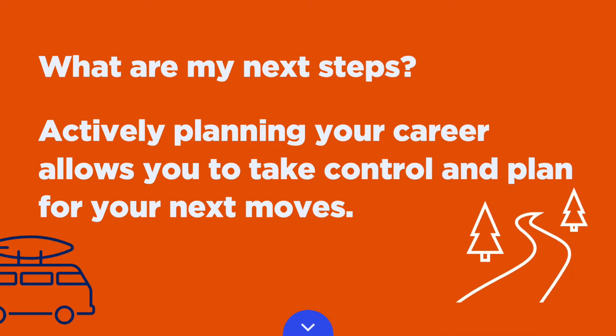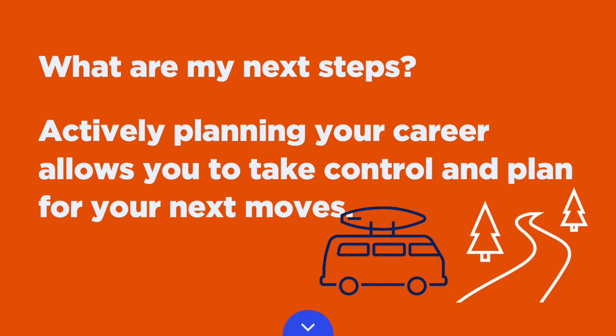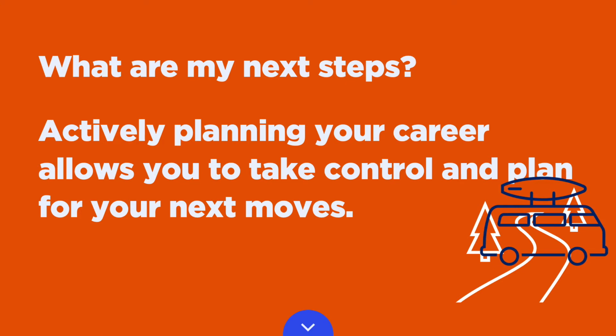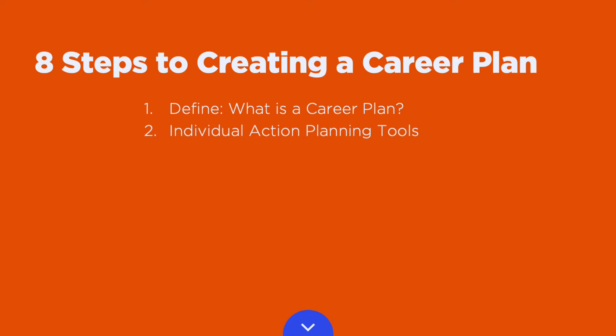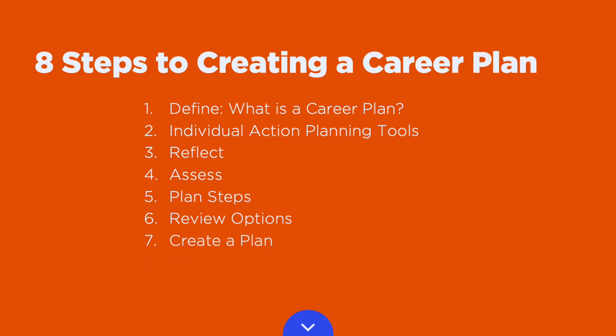Creating a roadmap for your career plan takes a combination of efforts in a particular sequence. In this session, we will break down these efforts into 8 bite-sized steps. These steps include 1. What is a career plan? 2. Individual action planning tools, forms and steps. 3. Reflect. 4. Assess. 5. Plan steps. 6. Review options. 7. Create a plan. And 8. Enlist others.